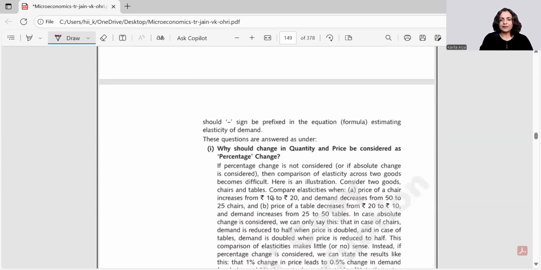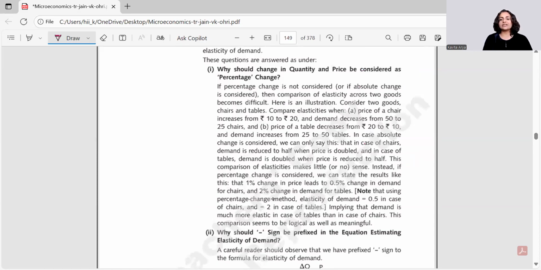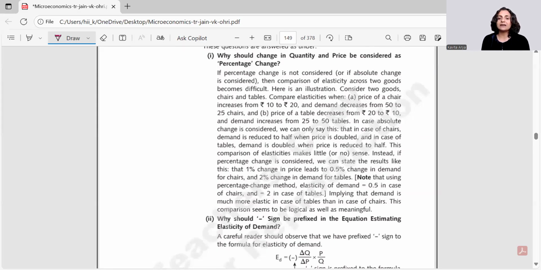So now the question is, why should change in quantity and change in price be considered as the percentage change? Why don't we take the absolute values? A simple example. If you say, I got 10 marks, would it carry any weightage until I know from how much, what was the maximum marking? If you got 10, I'm not really able to comment whether it is good or bad performance until I get to know whether 10 is out of 10, or 10 is out of 20, or 10 is out of 50, or 10 is out of 100.